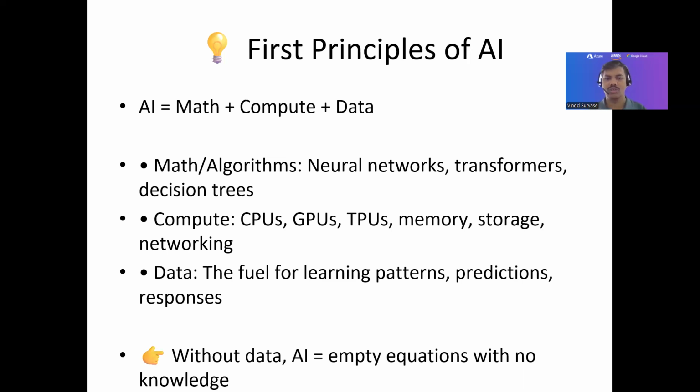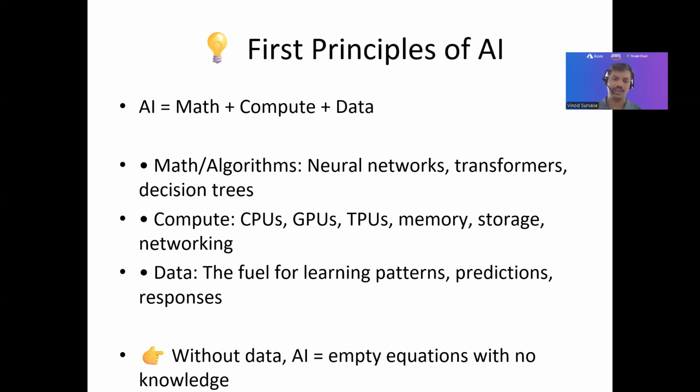So let's decode all three of these principles, or the whole principle of AI. Starting with math, or we can say the algorithms, which include neural networks, transformers, and decision trees. These are the combinations of AI where it is doing all the mathematics behind the scenes to identify the right patterns and the right kinds of data sets, and then collecting all those capacities and data sets together and building the solutions, or building that data for us.